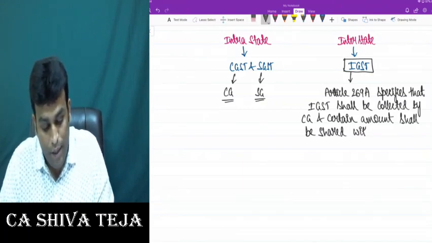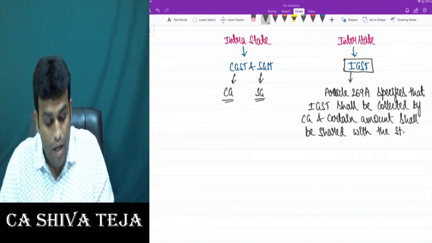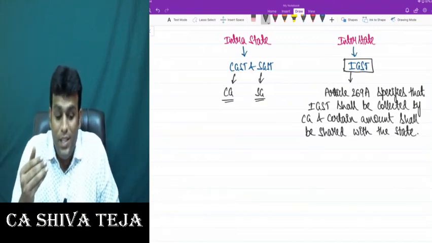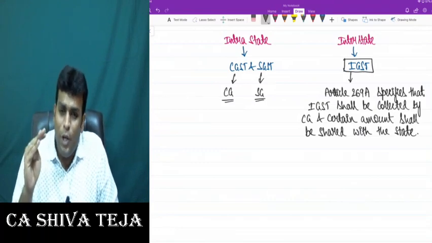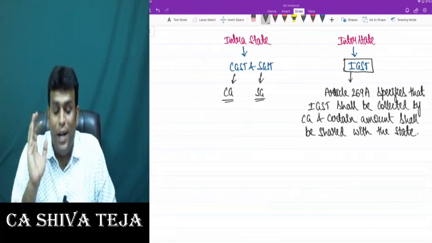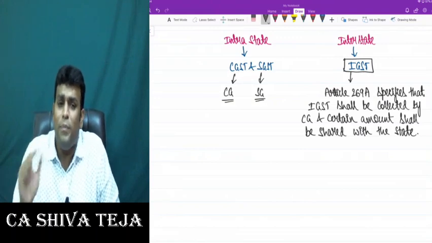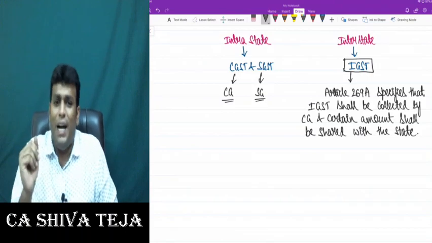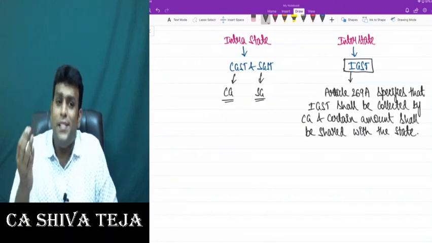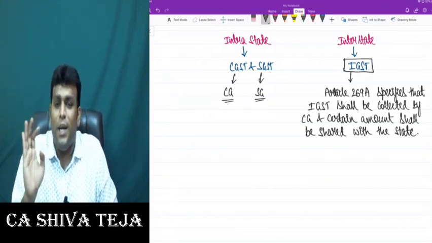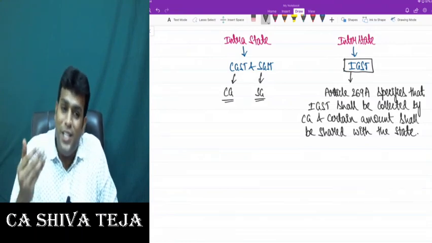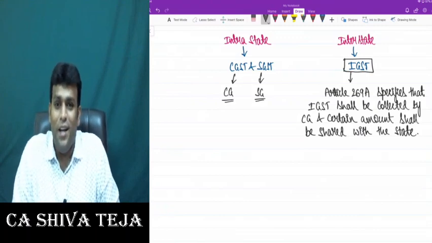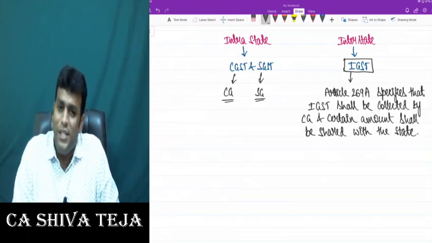I repeat one more time. Article 269A specifies that IGST shall be collected by whom? The IGST component will be collected by the central government, and a certain amount shall be shared with the states. So this point clearly says that whatever IGST part is there, that part is collected by the central government only, but out of that amount, a certain amount they will share with the state government. Are we getting clarity on this point? Everybody, sir? Please write down this point.